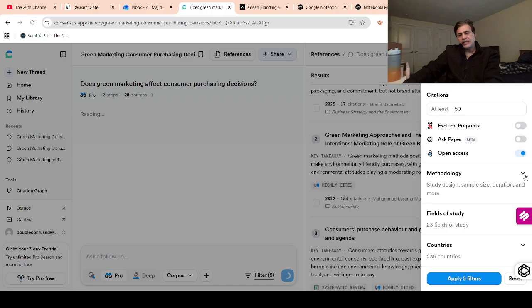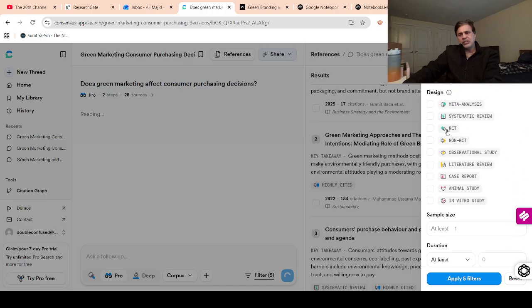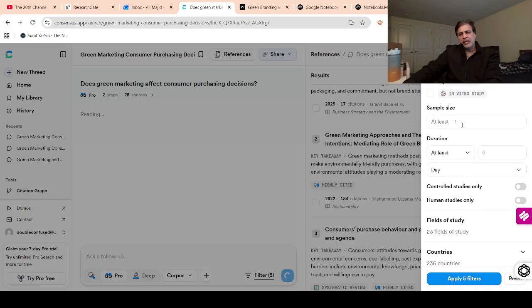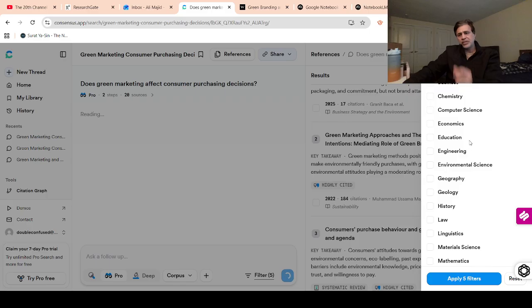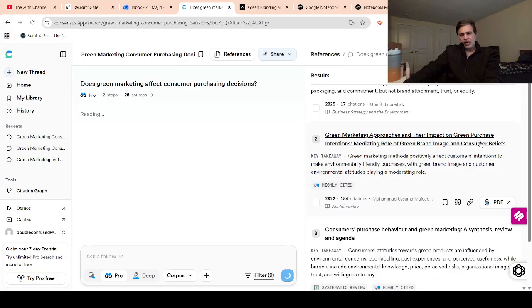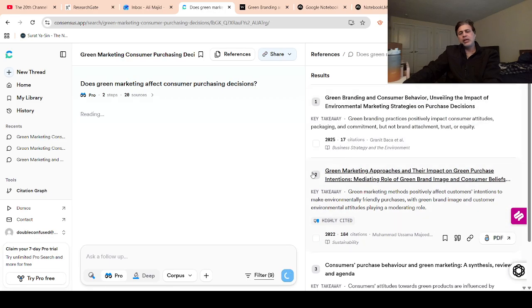And then you can also select the methodology. For example, systematic review, observational studies, literature review, case report or something, and also the sampling size, and also a lot of options. Also the field of study. For example, if it's about business, you only want to review papers related to business, education, engineering, environmental side. You can pick the options as per your requirement. And then once you select it, it will show you only the papers according to the filters that you have set.